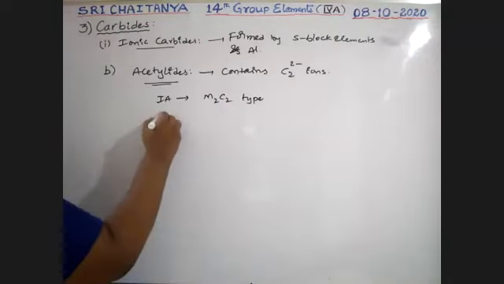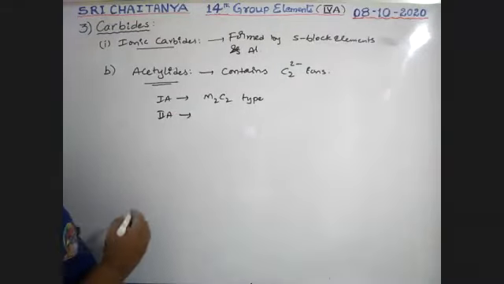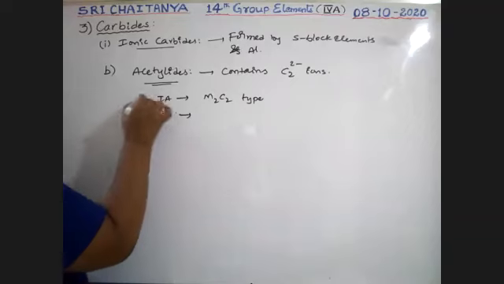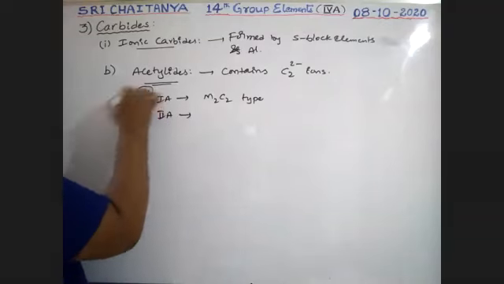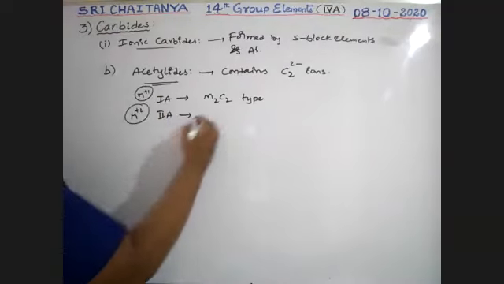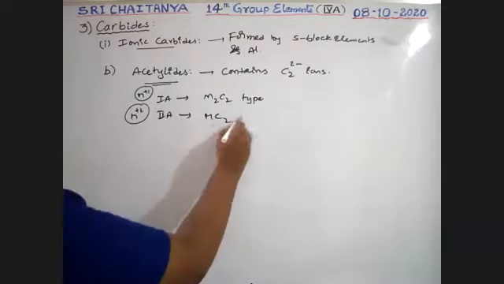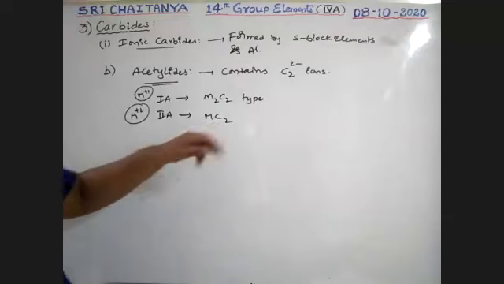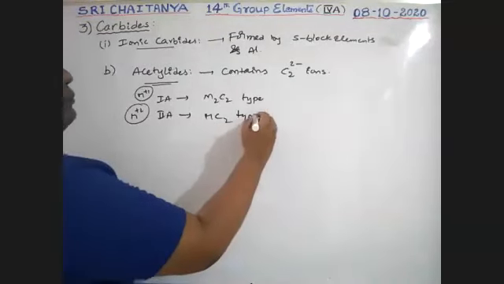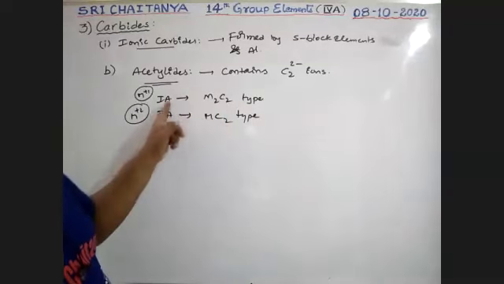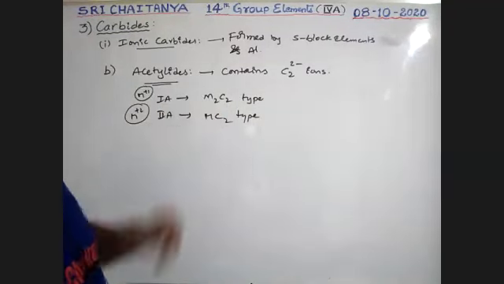If 2A metals are involved, because 2A metals have plus 2 charge and 1A metals have plus 1 charge, to balance this, MC2 type carbides are formed, because C2 has minus 2. So it is M2C2 for 1A, and MC2 for 2A type.